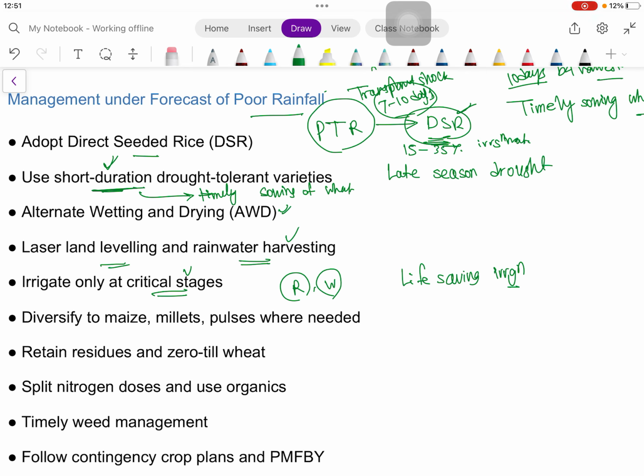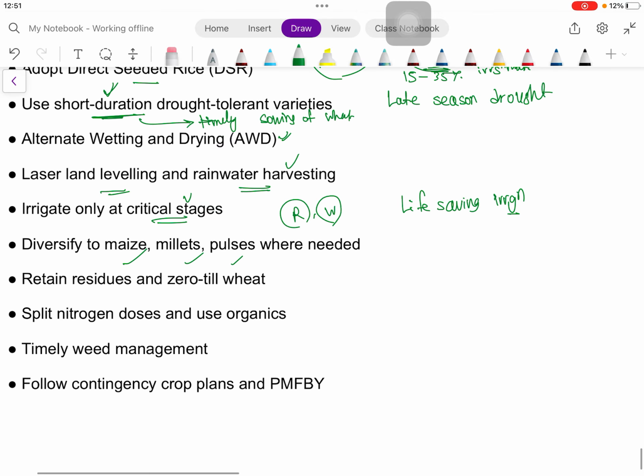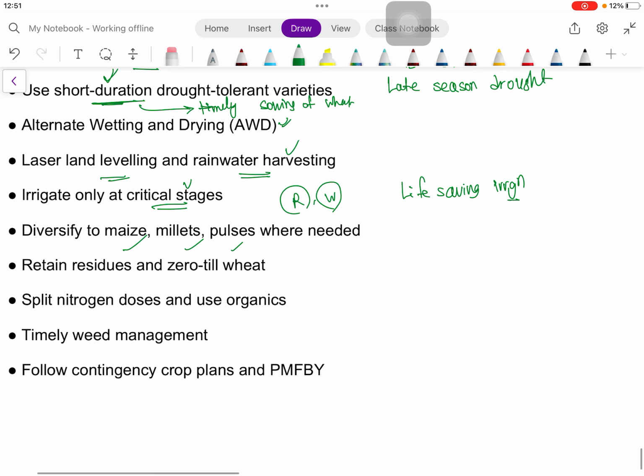Okay, then we can go for diversity, that means in severely water scarce areas we can go for maize, millet, pulses wherever needed. Then the residue should be retained. Many times we are burning the residue, but here we will not burn, we will retain the residue.